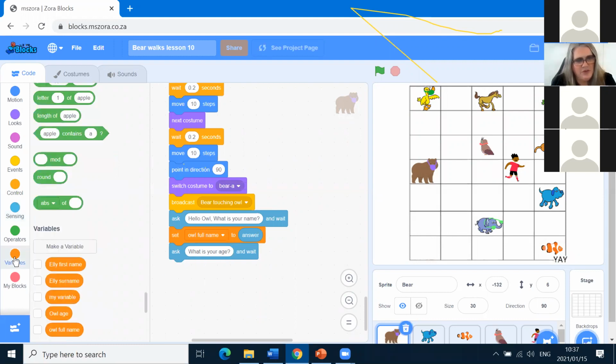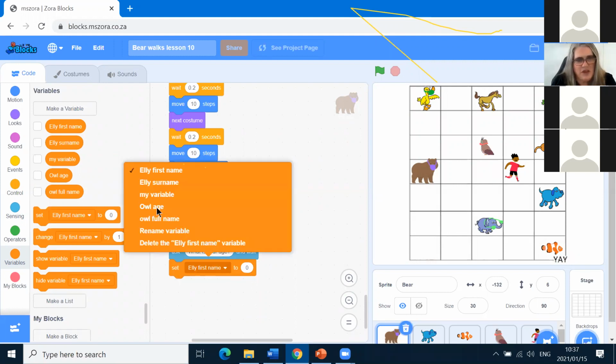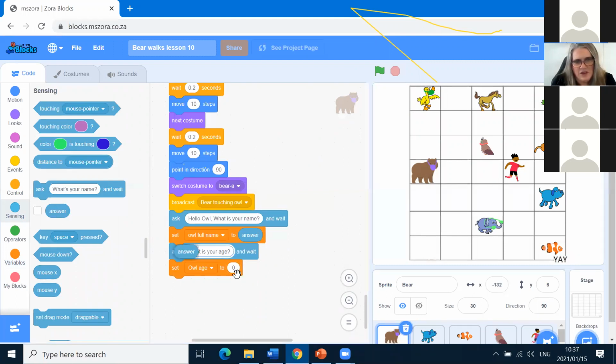So we go to variables and then the set block, that same set block, but this time we're going to choose OWL age. And there's OWL age over there. And then we're going to put in the sensing block. We go to answer and drag that in there. Now, you just got to practice doing that, and then you'll get it right.